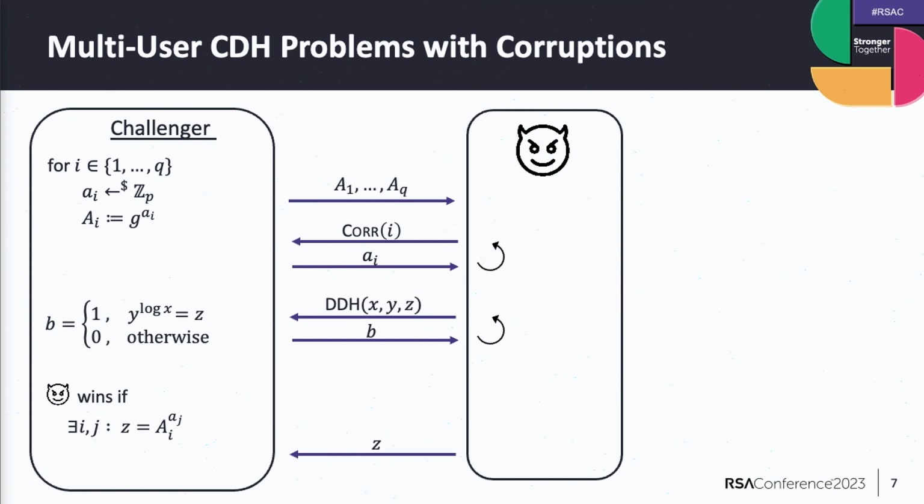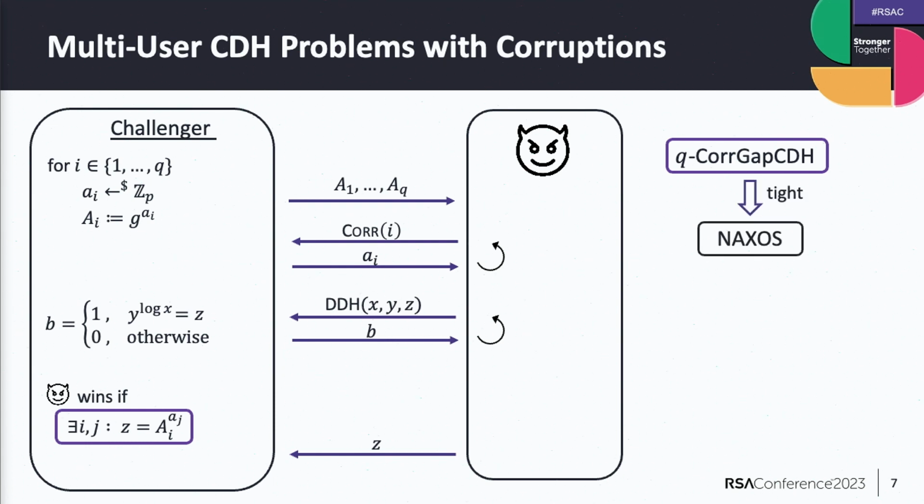Okay, and additionally, we will need a gap-like assumption. This means that we have a decision oracle, which I denote by DDH here, where the adversary can just provide any 3 group elements, and then the challenger will tell it whether this was a valid DDH tuple or not. Okay, this is just for some technical details in the proof. Okay, and we denote this assumption by the Q core gap CDH assumption, and we show that this tightly implies the security of the Nexus protocol.